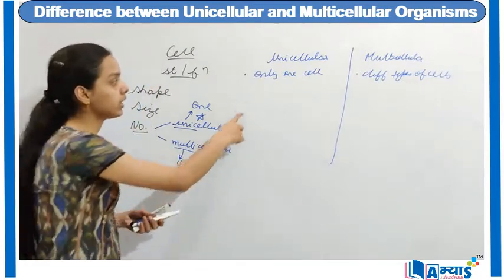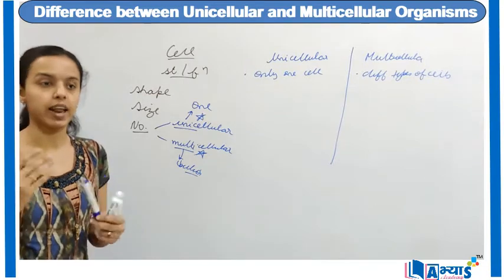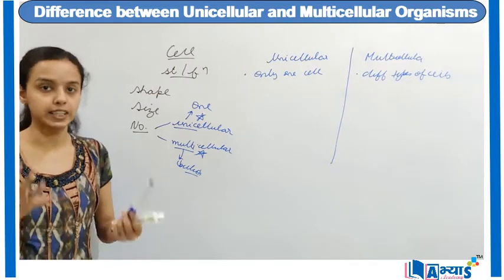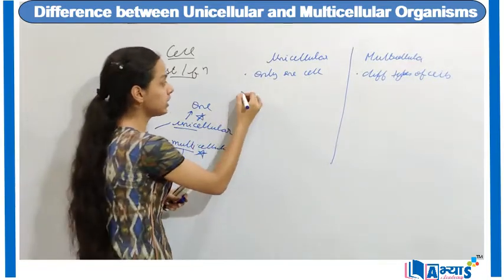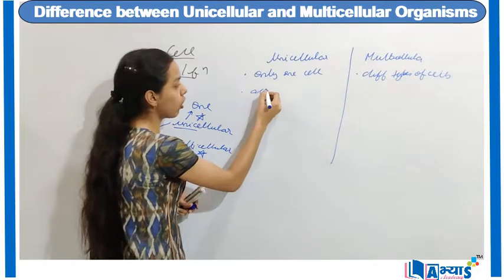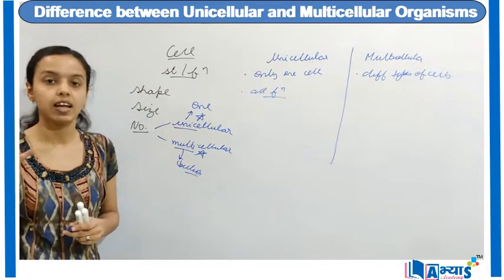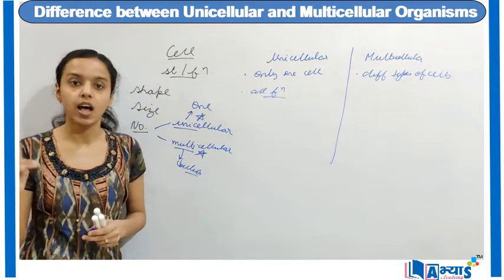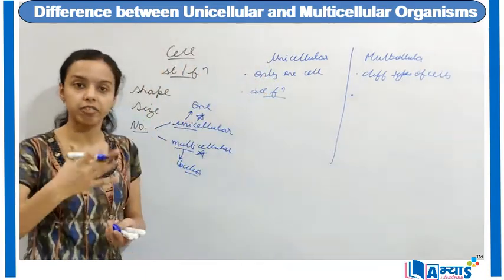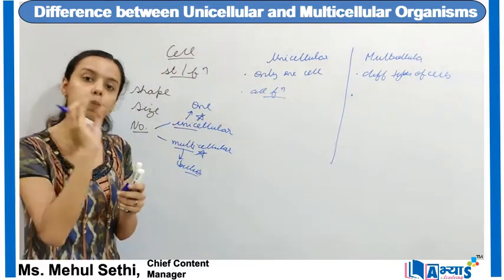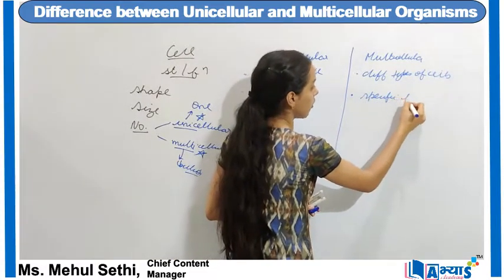Now, as you know, a unicellular organism has only one type of cell. So, we can say that all the functions, for example nutrition, reproduction, respiration, are performed only by a single cell. That means this single cell performs all the important functions that are known as the life functions or the life processes. Whereas in multicellular organisms, there are different types of cells and each cell has a specific function to perform.